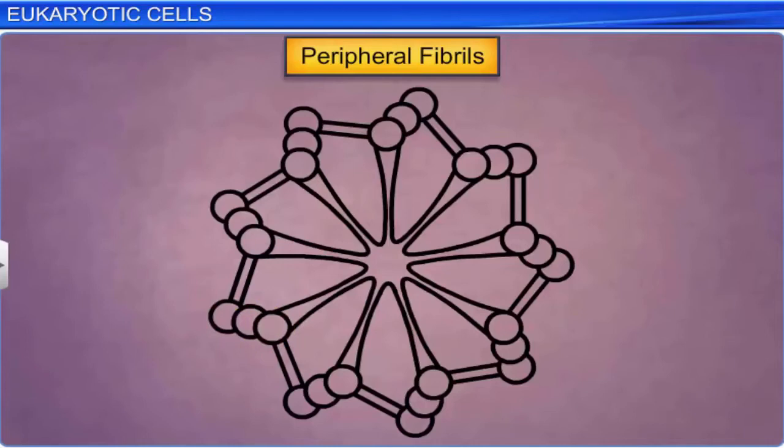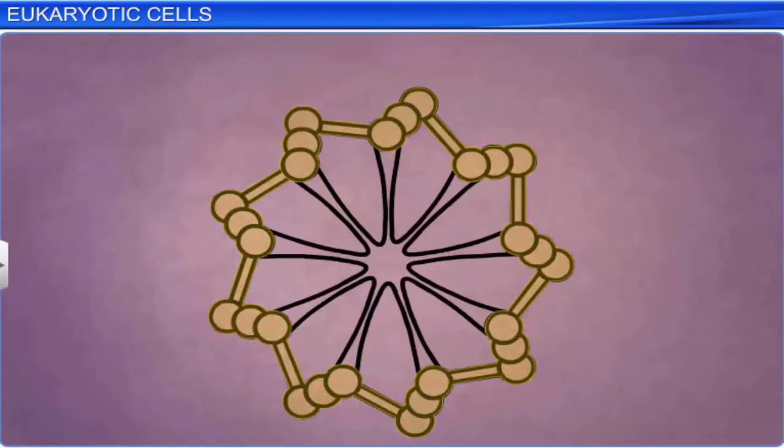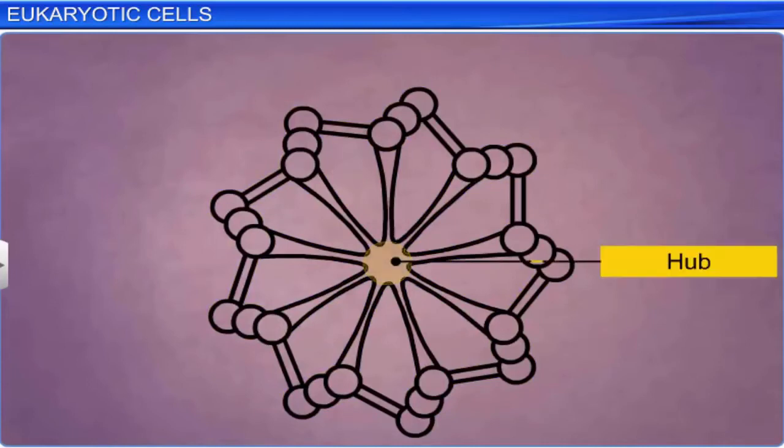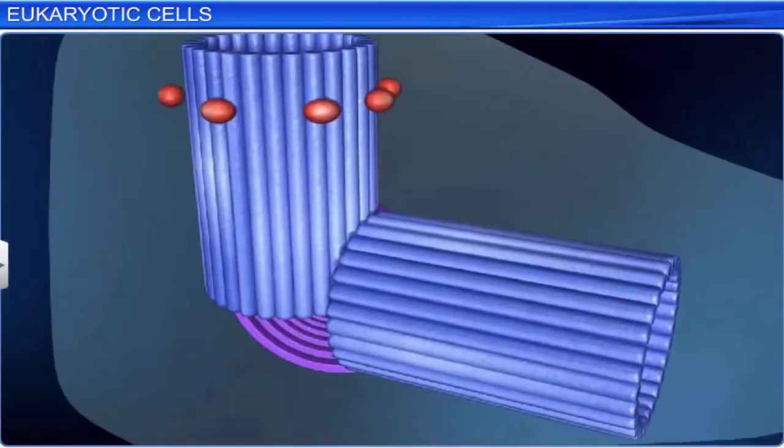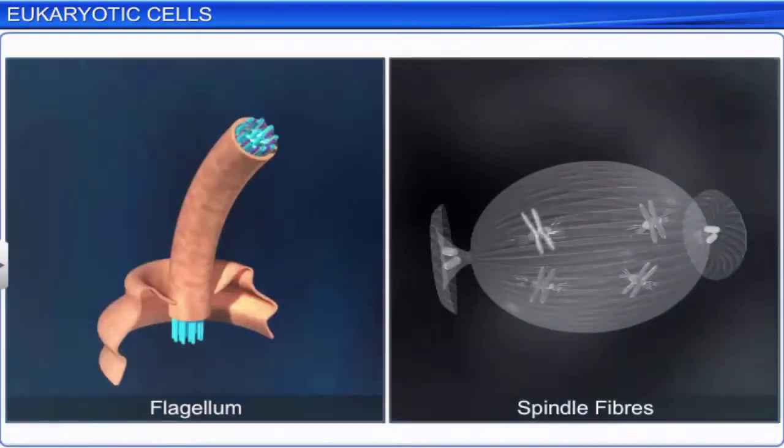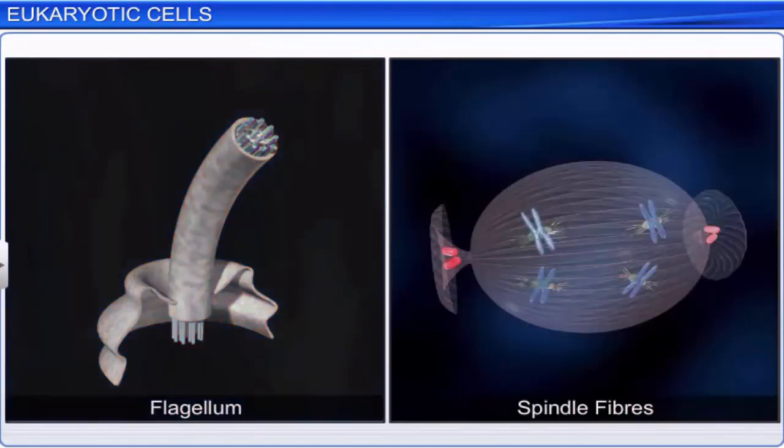All adjacent triplets are linked to each other, forming a cartwheel-like structure. The central part of the centriole, called the hub, is proteinaceous and is linked to the tubules of the peripheral triplets by radial spokes made of protein. Centrioles form the basal body of cilia or flagella and spindle fibers that give rise to a spindle-like apparatus during cell division.